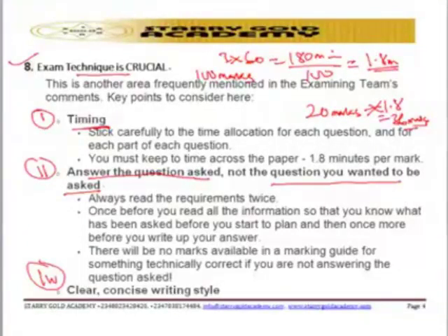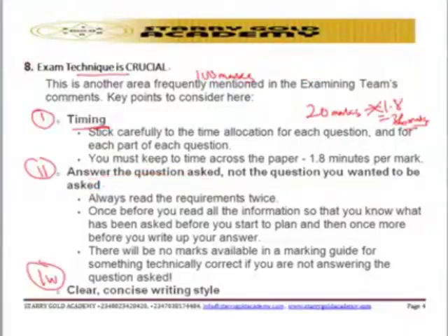So don't say that because you have more knowledge on that particular topic, then if they ask you to do A, you started doing B, doing C, doing D, and you forgot that they asked you to do A. As you are not doing A initially, definitely you can lose marks from it, because most of these markers may not have interest in anything other than the requirement. So once you do anything outside the requirement, you can lose marks. Always avoid that. It is very, very important. Answer the question asked, not the question you wanted to be asked. So that is it for the second examination tip.